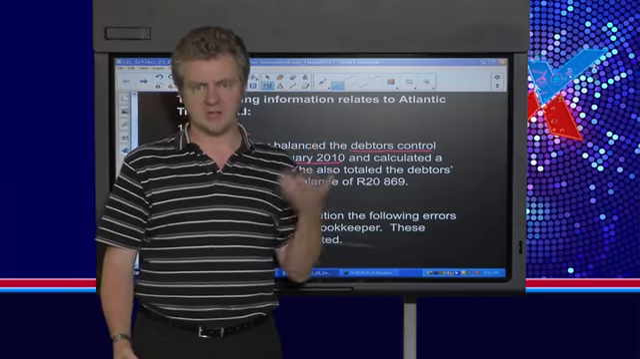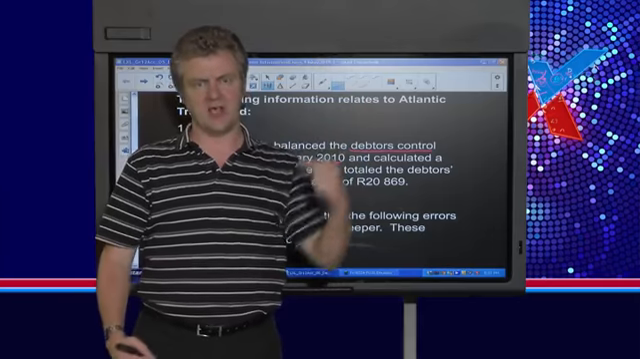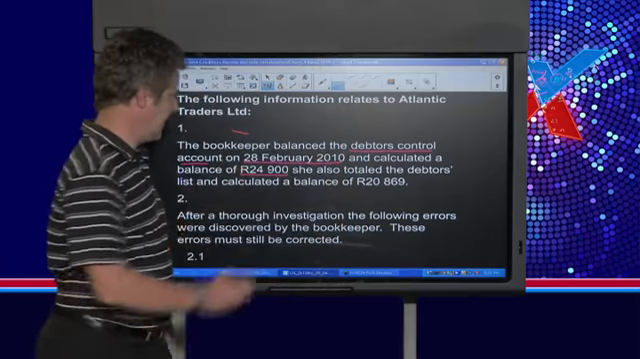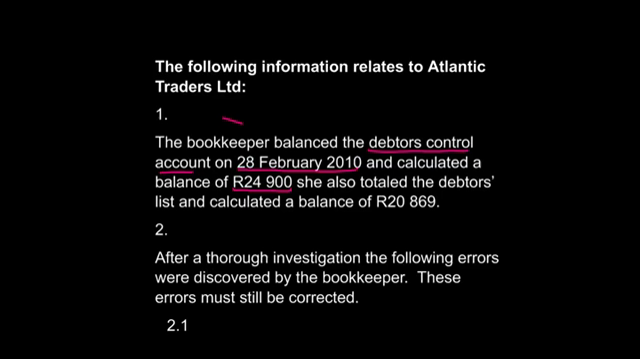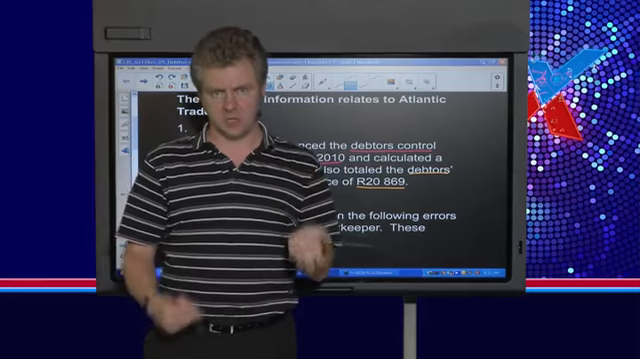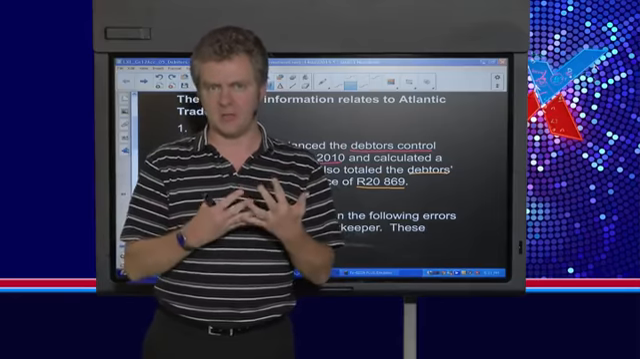What should we expect our debtors list to be? All of those accounts need to add up to 24,900, but look, there's a problem. She totaled the debtors list, and what she did is she calculated a balance of 2869. These two numbers don't equal. The pink figure and the yellow figure do not agree. We need to reconcile them somehow.